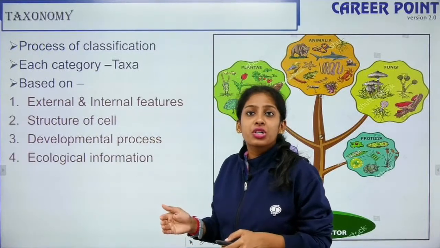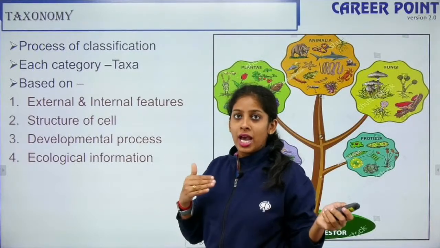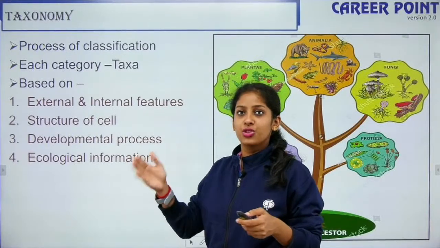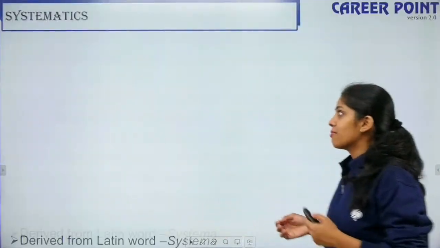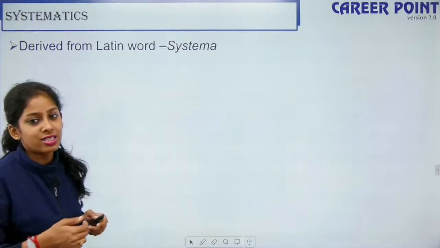What is the ecological information? For example, we evolved so many years before. We had early man, we had the Neanderthal and us, right? So all this matters. Now what is systematics? This is derived from the Latin word systema, right?